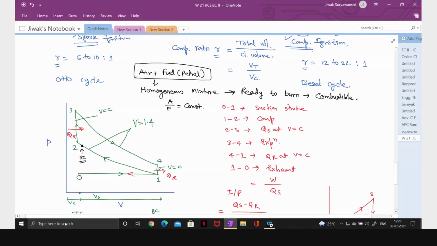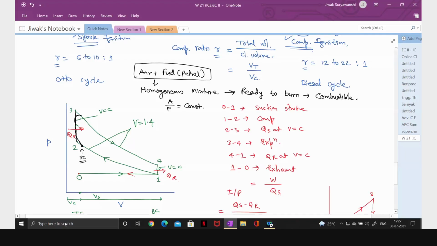So the change in volume is almost negligible. It is decreasing and then slightly increasing. So you will get the actual combustion process somewhat like this, exactly like this, which is very close to constant volume heat addition.